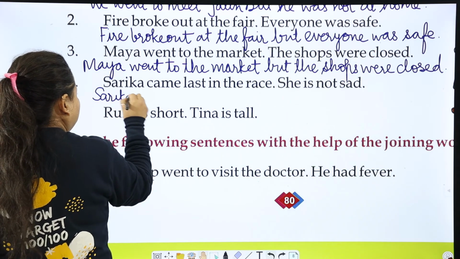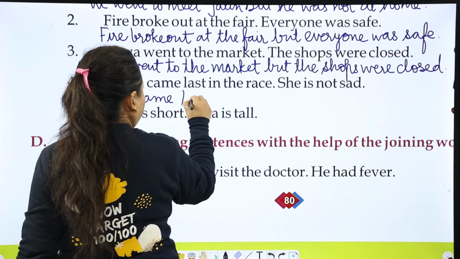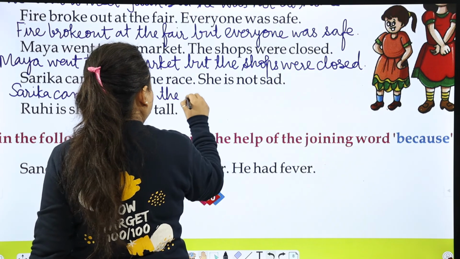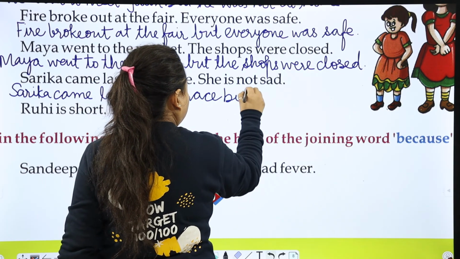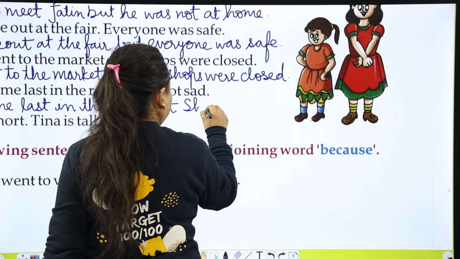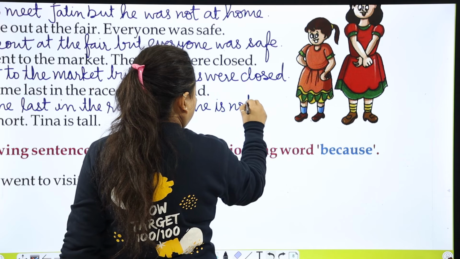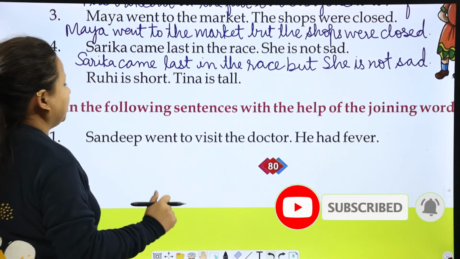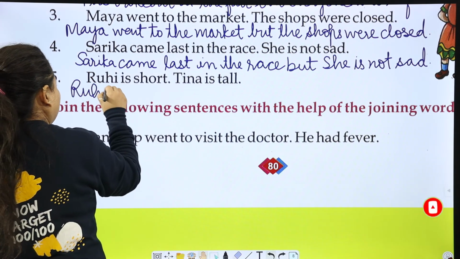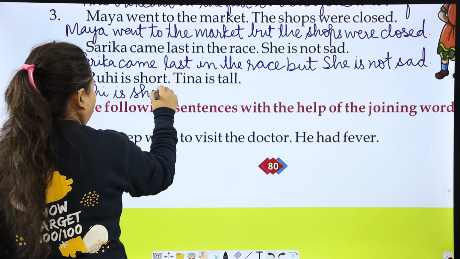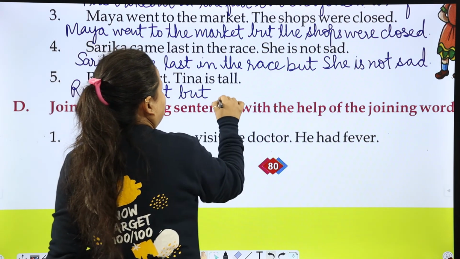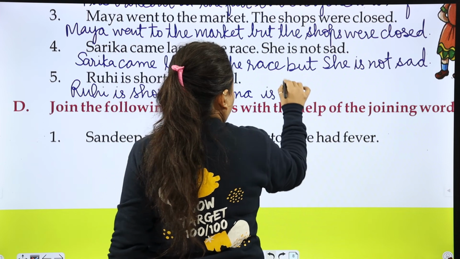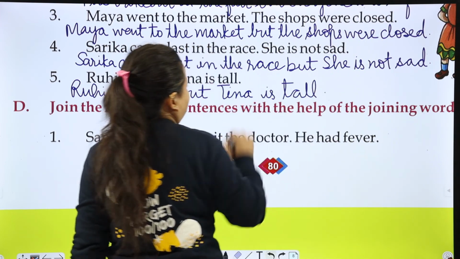So Sarika came last in the race, but she is not sad. Ruhi is short, Tina is tall. So Ruhi is short, but Tina is tall. Okay.